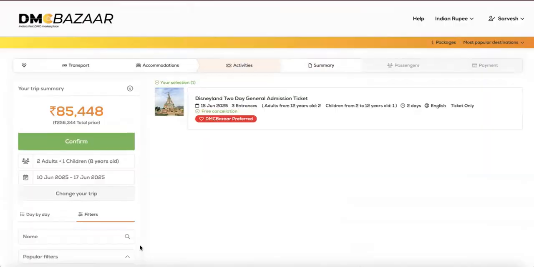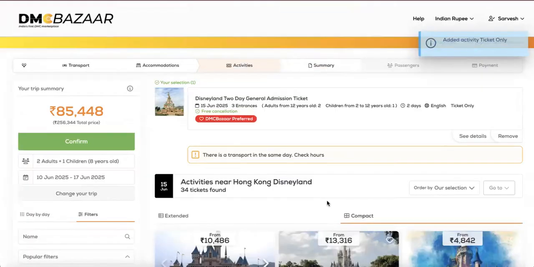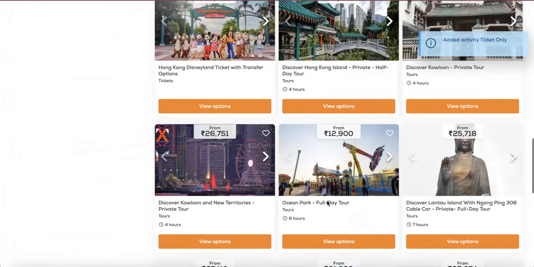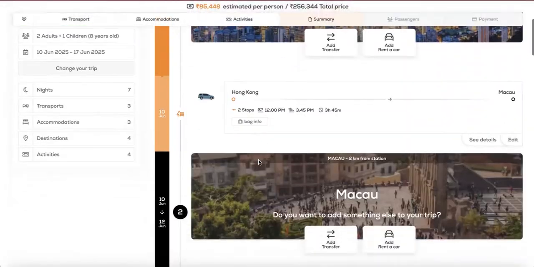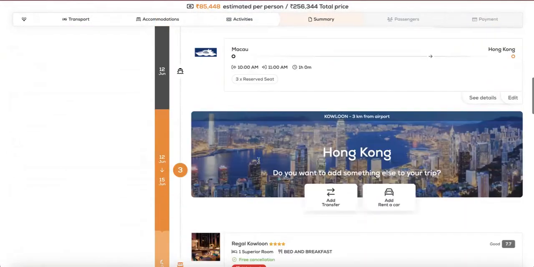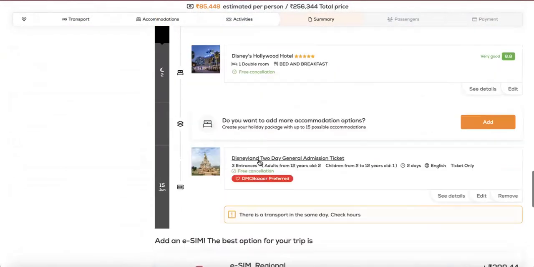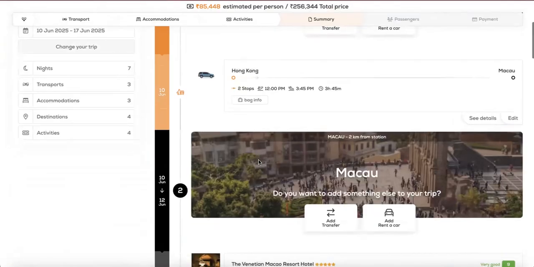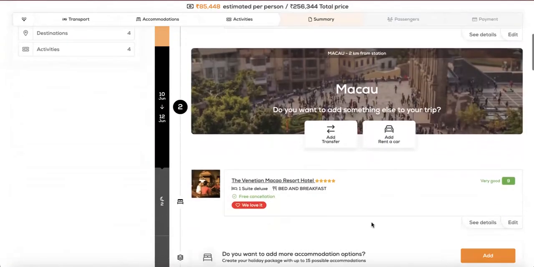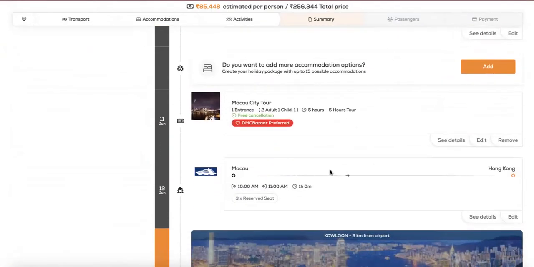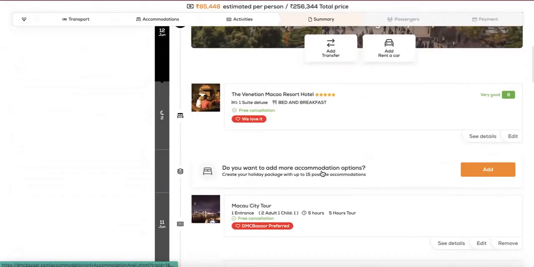Having confirmed and selected all the activities that we have chosen for this itinerary, we simply click continue to get onto the summary page. At the summary page, you'll find the detailed inclusions already picked up by you while building this package. Arrival transfer was taken care of. In Macau, we've already selected our transportation by the hotel shuttle. We can add rent a car here if you'd like to give them a vehicle at